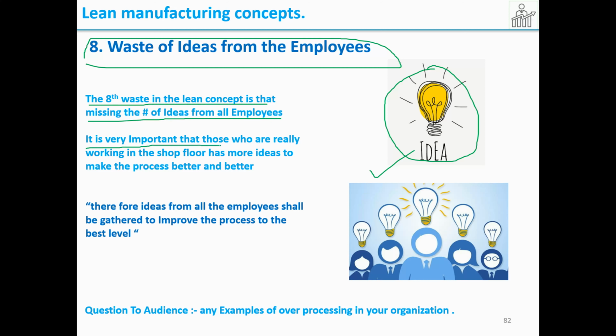It is very important, because those who are really working on the shop floor have more ideas to make the process better and better. Therefore, ideas from all the employees shall be gathered to improve the process to the best level. We need to utilize the ideas of each employee so that the process or the product will go to the next level.